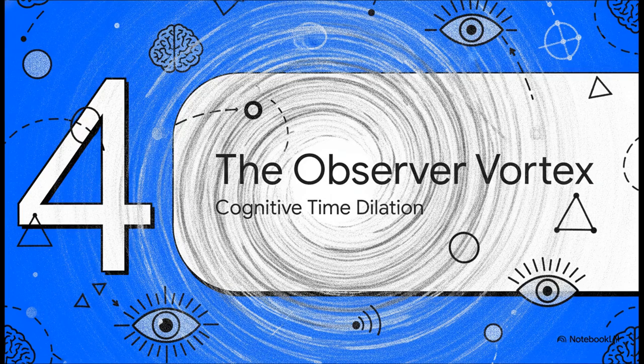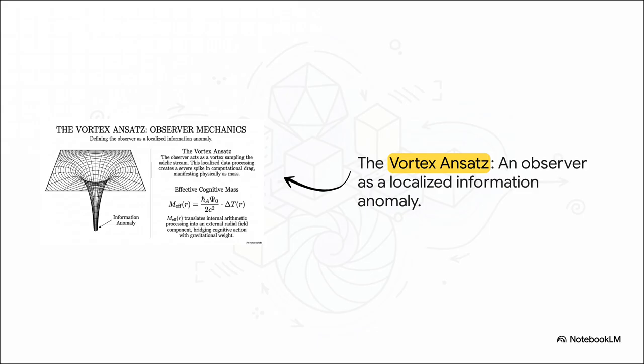Which brings us to a frankly crucial component of this machinery, you. Let's shift our focus to the conscious observer interacting with this cosmic machine. This is the vortex ansatz. When an observer interacts with the universe, they act as a vortex sampling the Adelic stream. Take a look at the radial field equation on the right for effective cognitive mass.